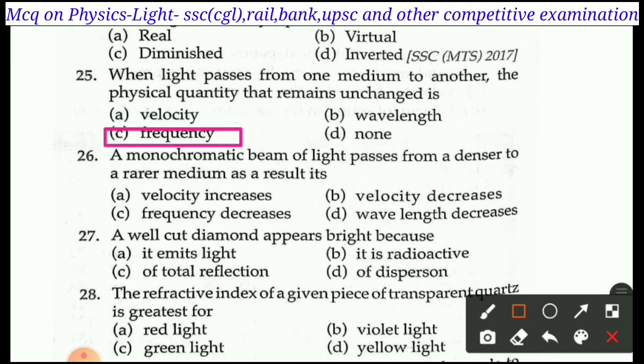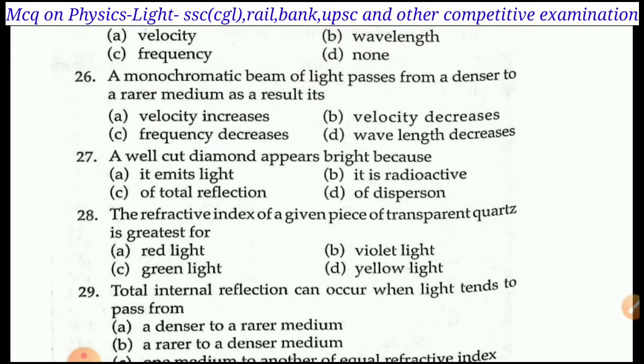That's why when light passes from a denser to a rare medium, its speed also increases. So velocity increases. Question 26's right answer is A. Velocity increases.